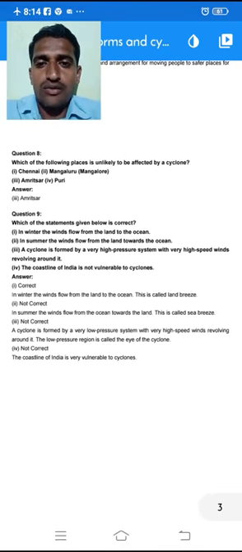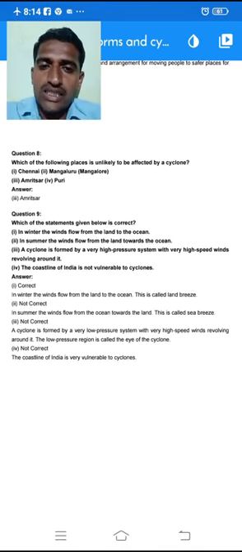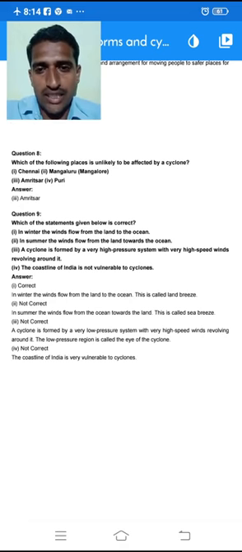So now let's go for question number 8. Which of the following places is unlikely to be affected by a cyclone? See, here there are options given. Which of the following places is unlikely to be hit by the cyclone? What are those? First one is Chennai, then Mangalore, then Amritsar, Puri. Okay, among these, which is unlikely to be hit by a cyclone?